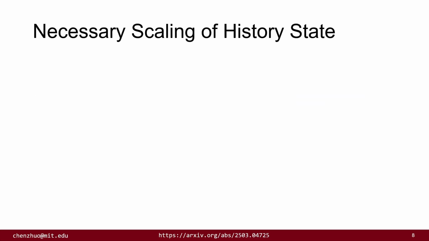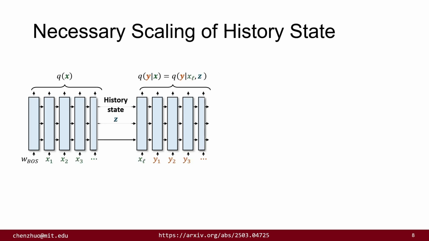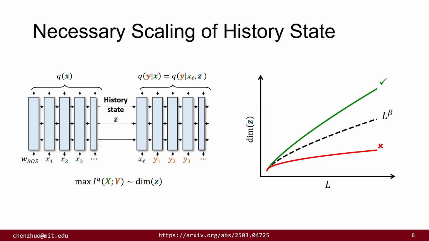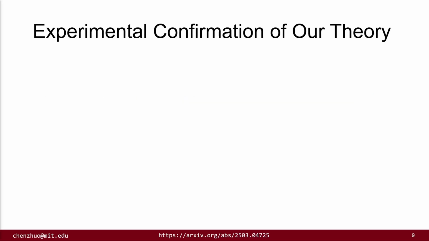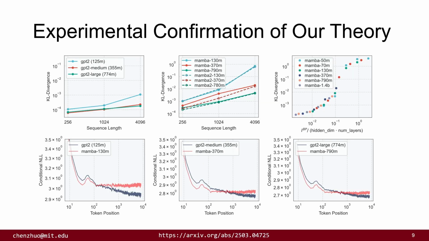We now understand the history state and therefore can analyze the necessary requirements for large language models to effectively model long sequences. In particular, for the bipartition we discussed previously, notice that a large language model models the conditional distribution of Y given X via the history state Z. In our paper, we prove that the maximum bipartite mutual information that a large language model can capture scales at the same rate as the size of its history state. Therefore, a large language model architecture is effective for long context modeling only if the scaling of its history state size is faster than the scaling of the bipartite mutual information in natural language, which is a power law in the form of L to the beta, as we previously observed. Our theoretical framework is rigorously verified with experiments. The details can be found in our paper.